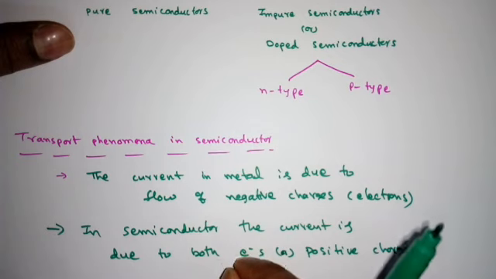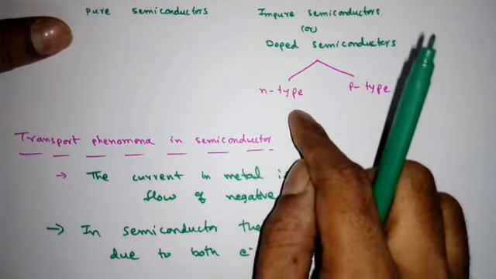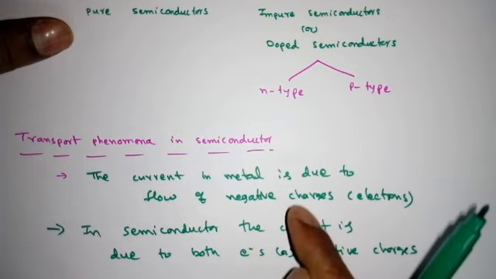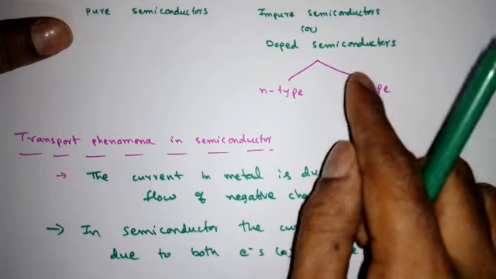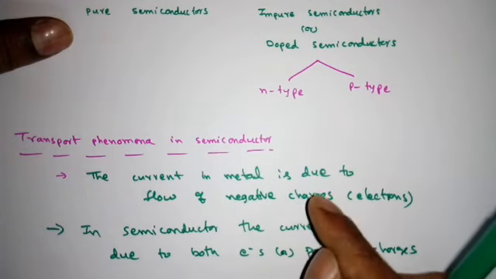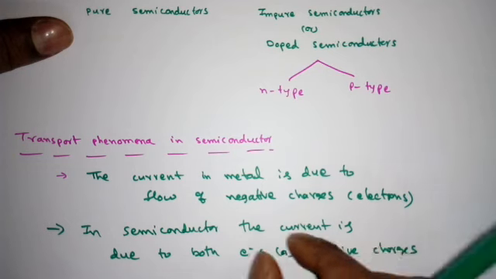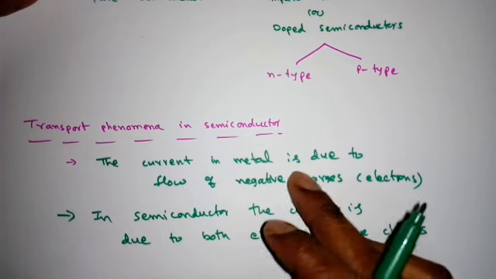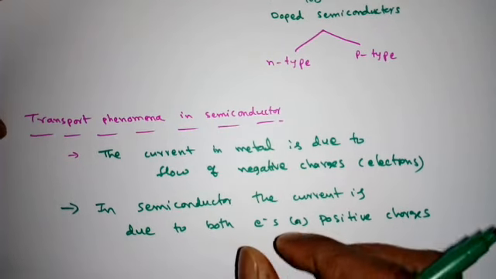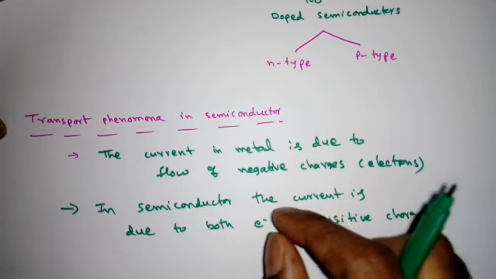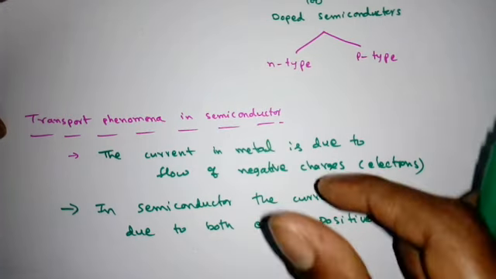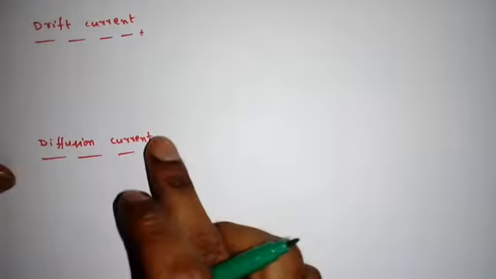Then if I apply some electric field, suppose electrons are dominant, that is, we can say n-type semiconductor, when these electrons are moving, current is possible. Now when I make a p-type semiconductor by doping with some impurity atoms, then positive charges will move. When these are moving, current is possible, right? This is about how current flows in metals and semiconductors. So when we apply some electric field, and the electrons and holes are moving, we need two different currents, and their names we should also know. Those names are called drift current and diffusion current.